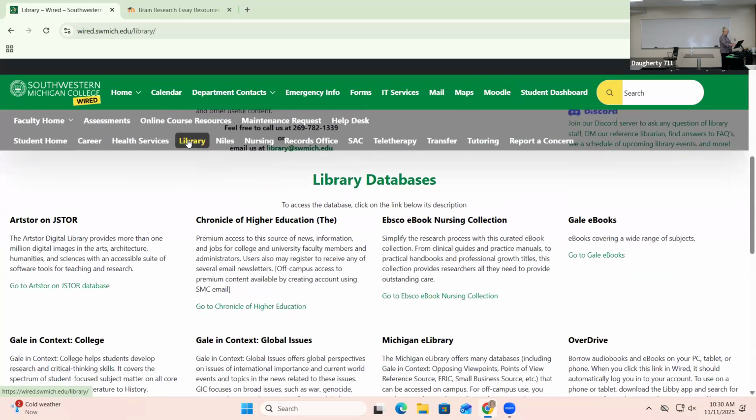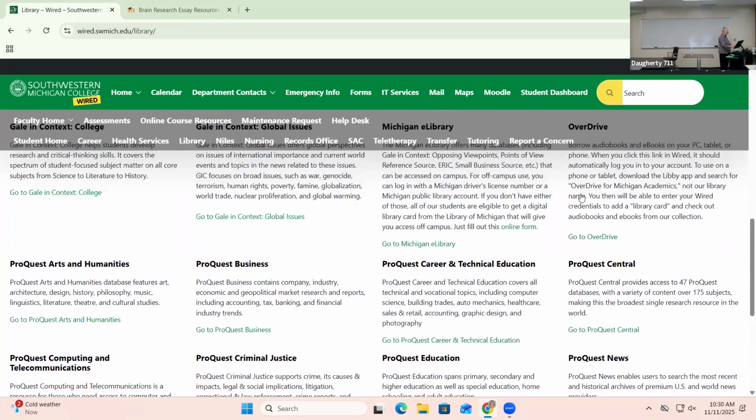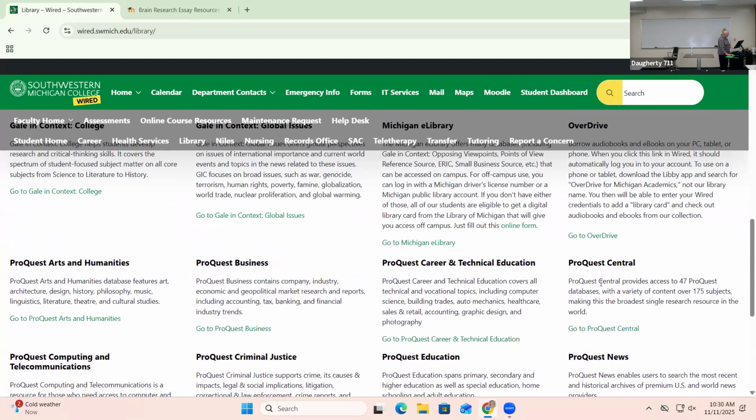And if you scroll down, here are all the databases. There are lots and lots of them, right? A good place for you to start would be ProQuest Central. So it's right here. And the reason I recommend that one is because that's the largest database. I mean, literally it houses, I think, 41 or 42 other databases. So there is just a better chance for you to find something you want in ProQuest Central. Do you have to use that one? No, you do not. You can use any of them.